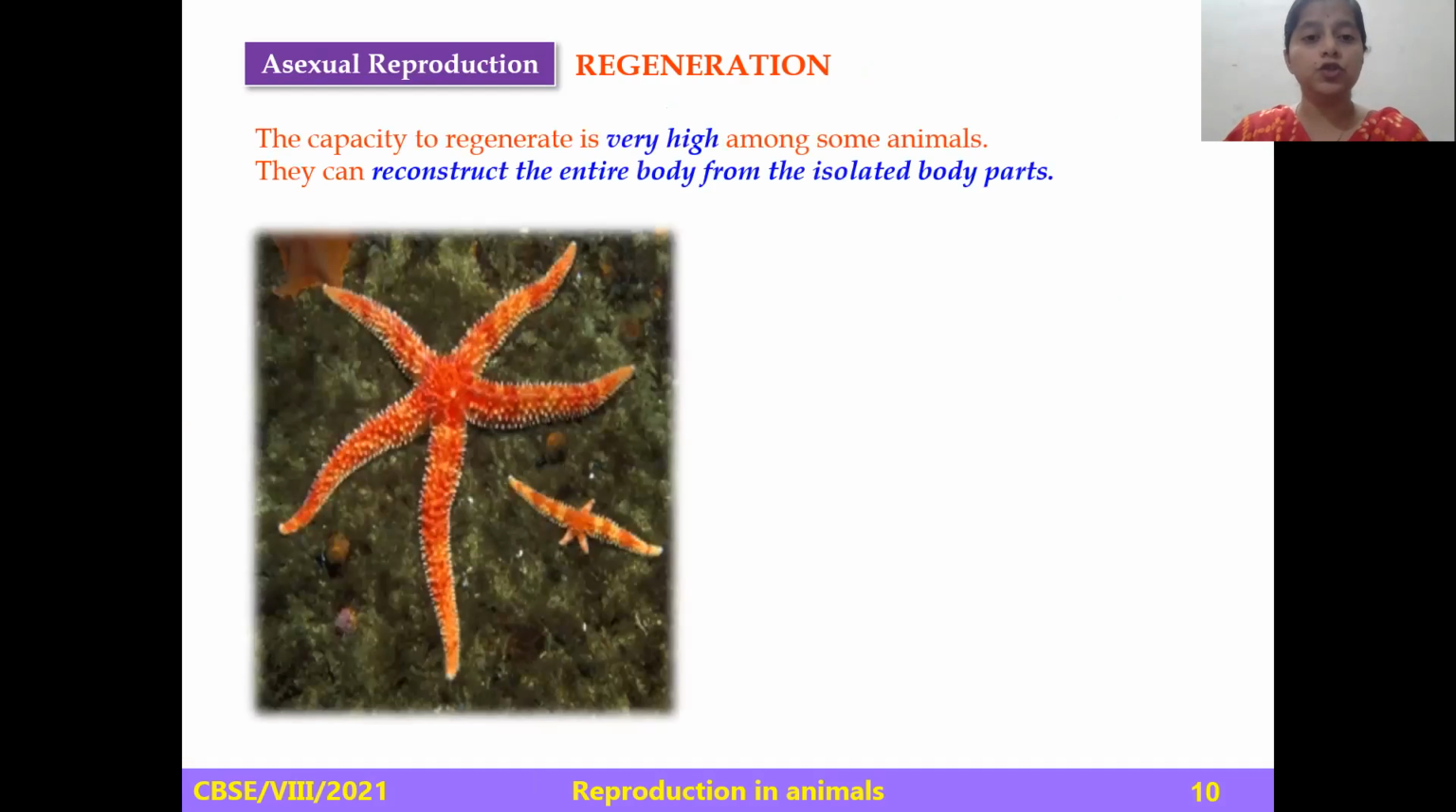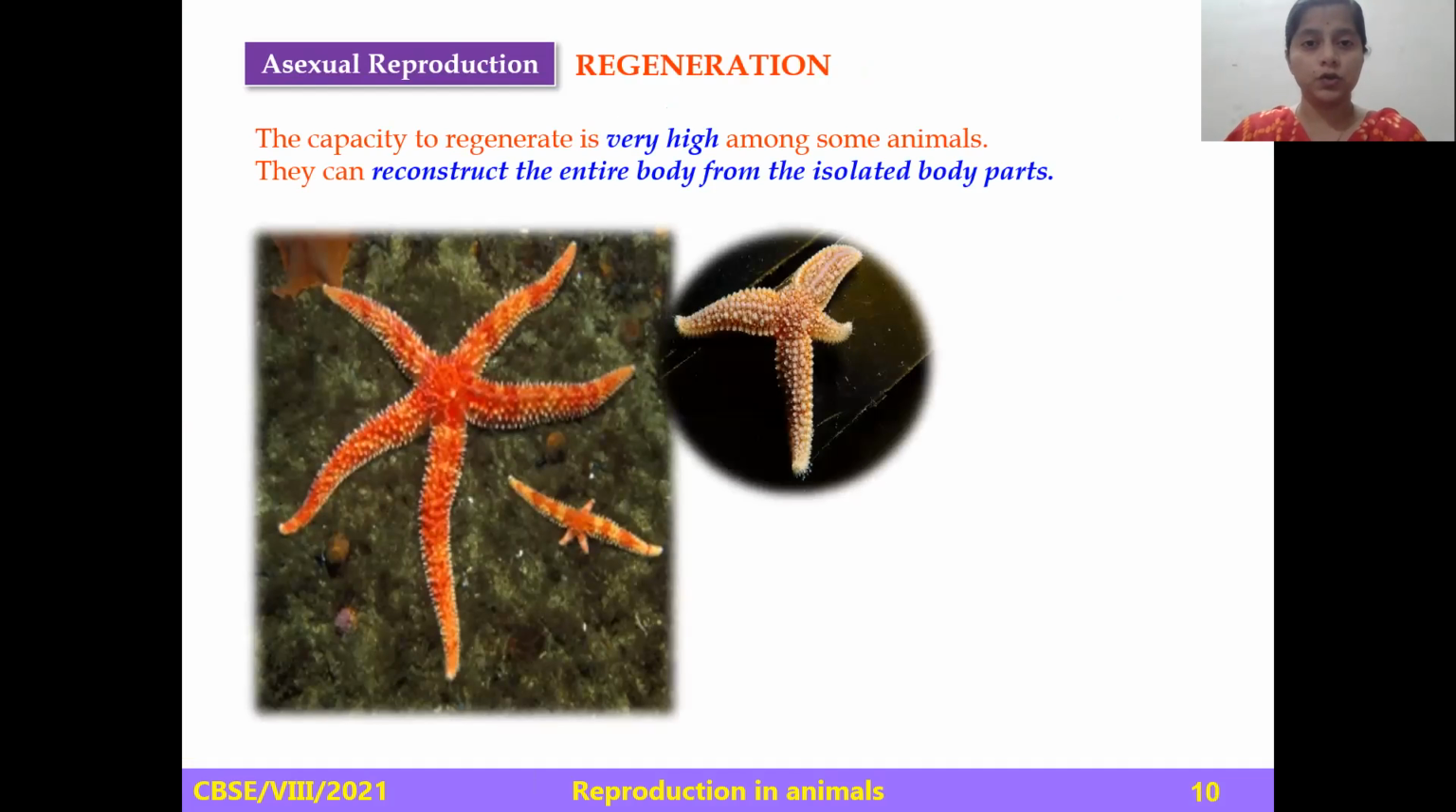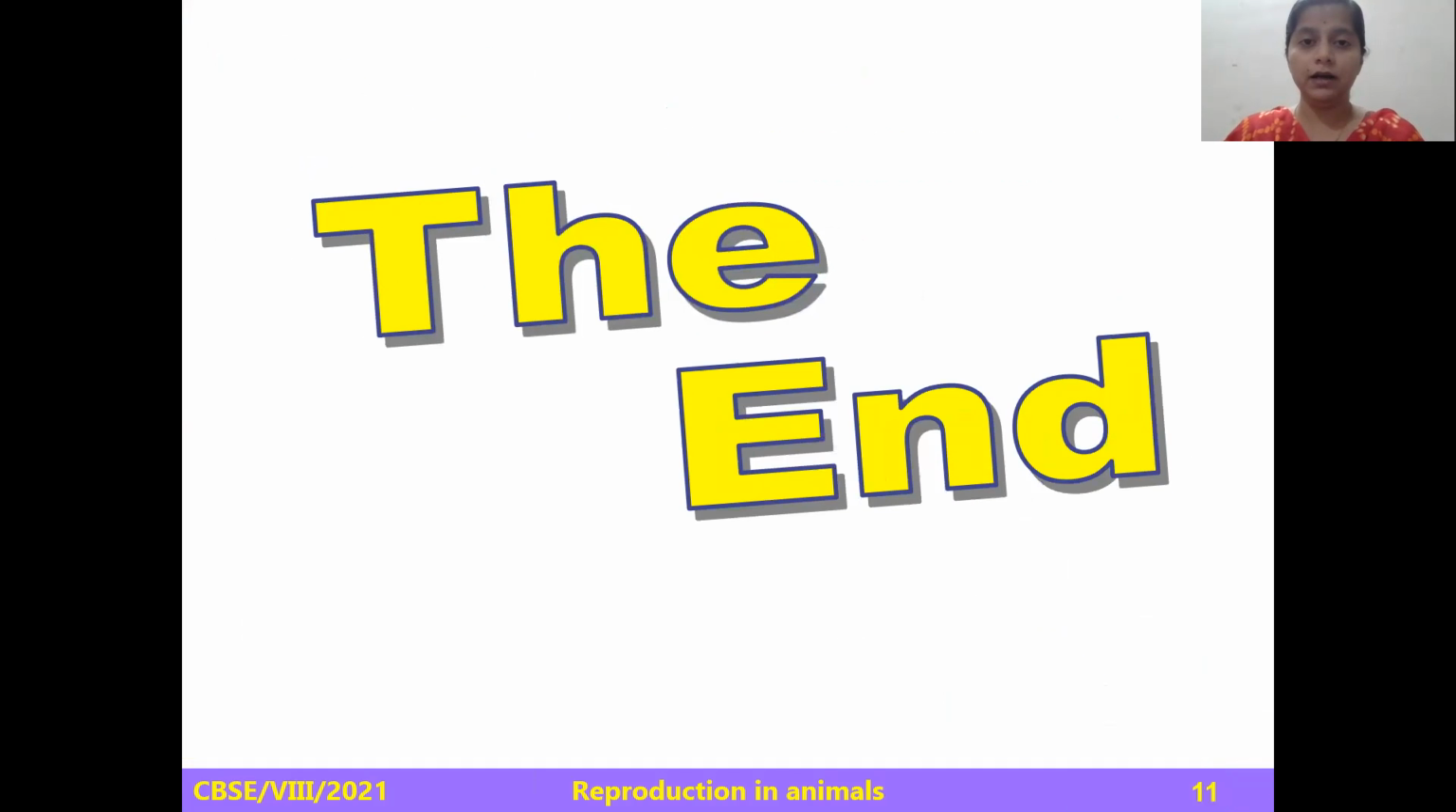The capacity to regenerate is very high for some animals. They can reconstruct the entire body from the isolated body parts. So, dear students, today we learned about reproduction, different modes of reproduction, and the different methods involved in the process of reproduction asexually.